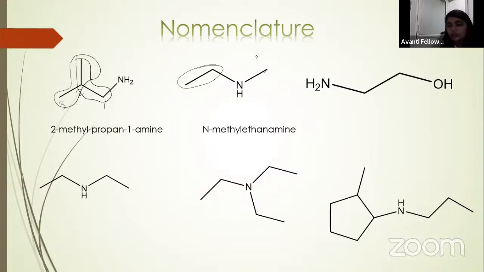Next, both NH2 and OH are present. Then we have to decide which group we have to take as the principal functional group. It will be decided based on the priority table. In the priority table, OH is present above NH2, okay. So it will be your principal functional group and amine will be the substituent. So the name will be 2-aminoethanol, okay.